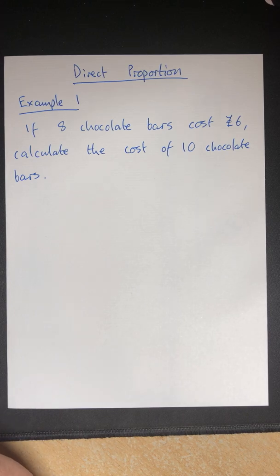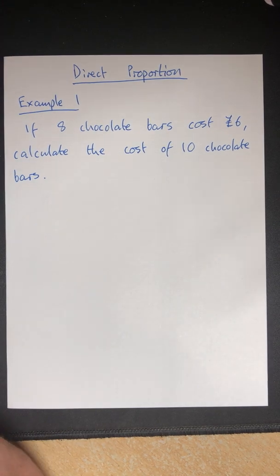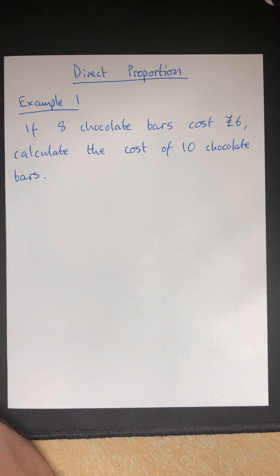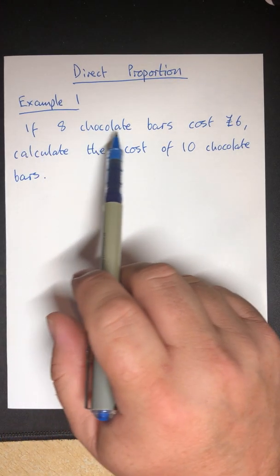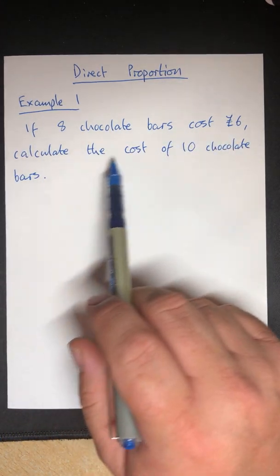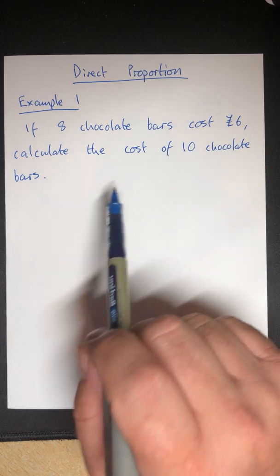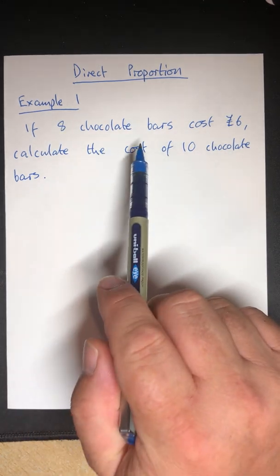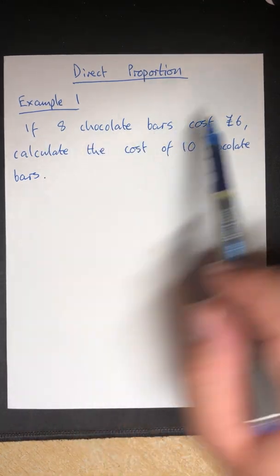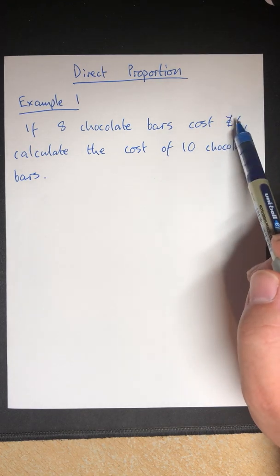Direct proportion. Now, proportion is very, very similar to ratio. What you'll find with proportion, perhaps, is that the units are different. So in this particular question, in example 1, if 8 chocolate bars cost £6, calculate the cost of 10 chocolate bars, you can see that we're talking about an amount of chocolate bars and an amount of money.